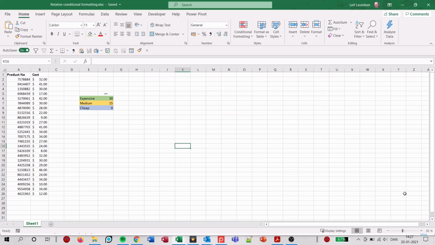Hello, I'm Leif Laursen from Copenhagen Analytics, and today I want to tell you about how to use conditional formatting to color each line in a table separately, depending on values in an external table.